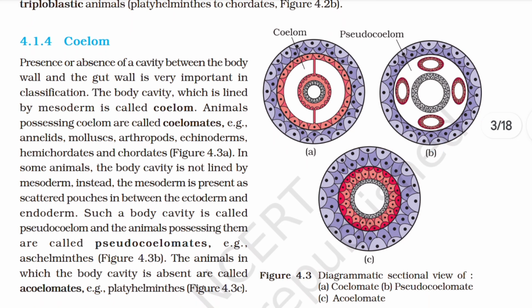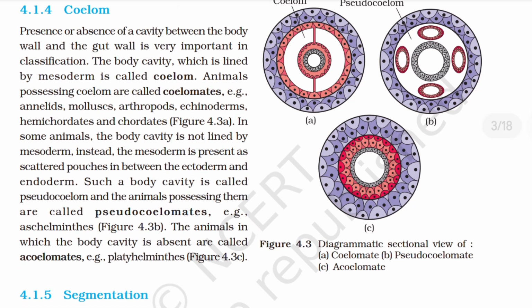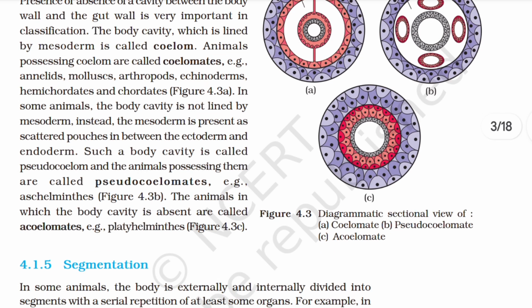4.1.4 Coelom. Presence or absence of a cavity between the body wall and the gut wall is very important in classification. The body cavity, which is lined by mesoderm, is called coelom. Animals possessing coelom are called coelomates. Example, annelids, mollusks, arthropods, echinoderms, hemichordates, and chordates. In some animals, the body cavity is not lined by mesoderm.